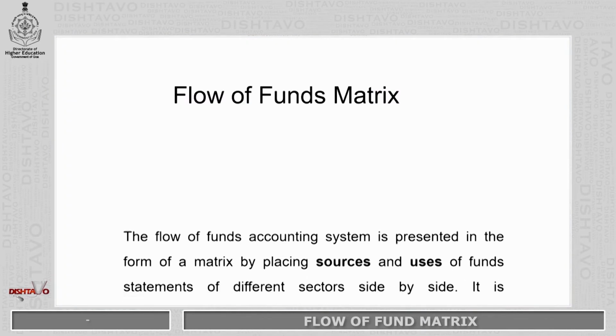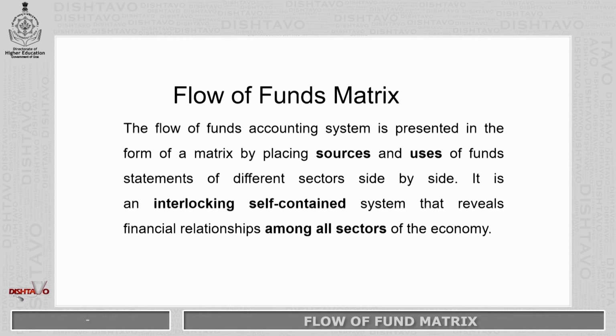Flow of funds matrix. The flow of funds accounting system is presented in the form of a matrix or table by placing the sources and uses of funds statements of the different sectors side by side. It is an interlocking, self-contained system that reveals financial relationships among all the sectors of the economy.